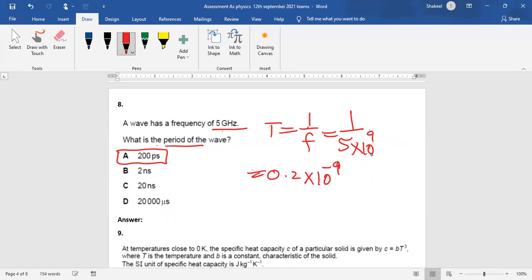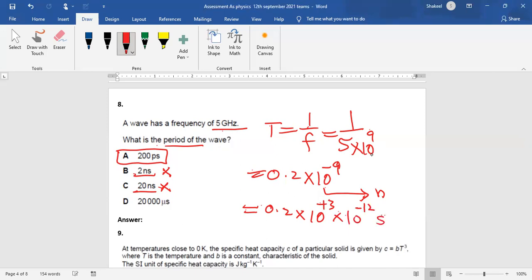Now, minus 9 is nano. But if you look, B is 2 nanoseconds, so that cannot be the option. C is 20 nanosecond, that cannot be the option. So now you have to see whether A or D is the option. What you will do is first convert it into pico. 10 power minus 9 can be written as plus 3 into minus 12, right?